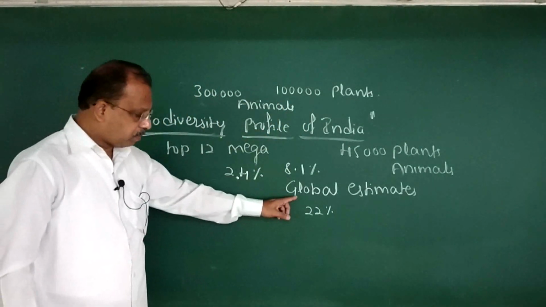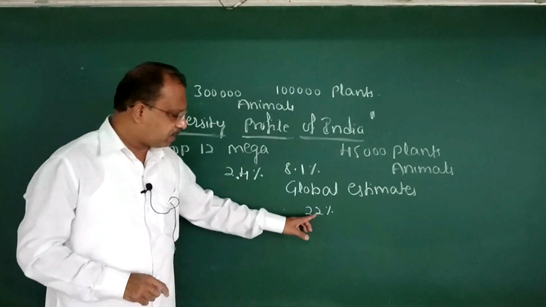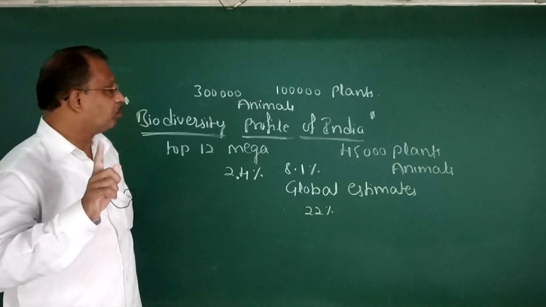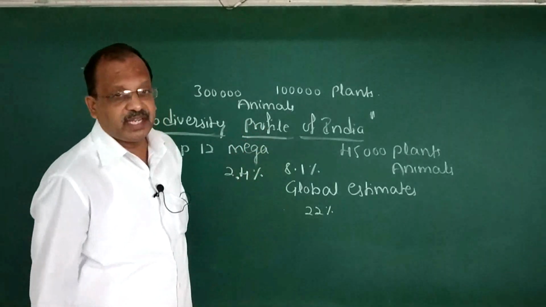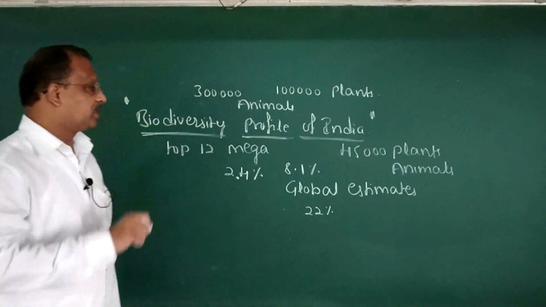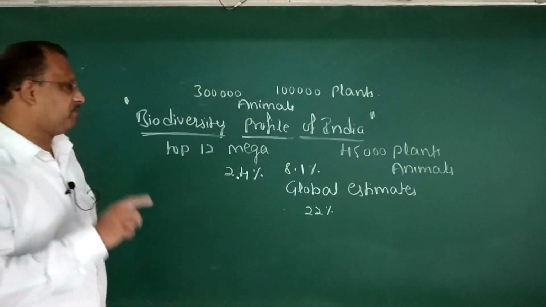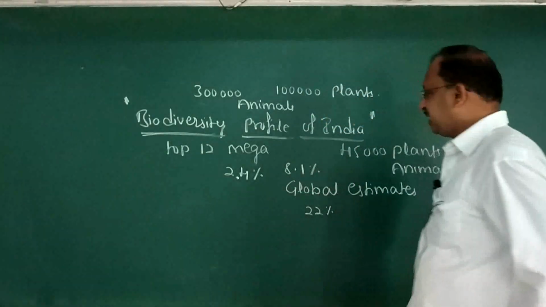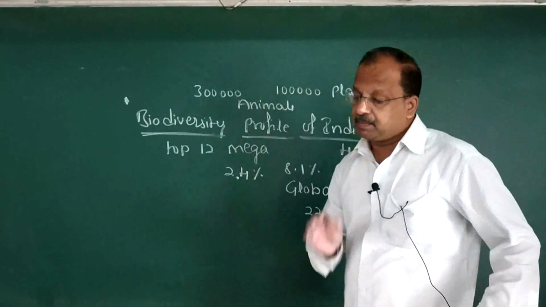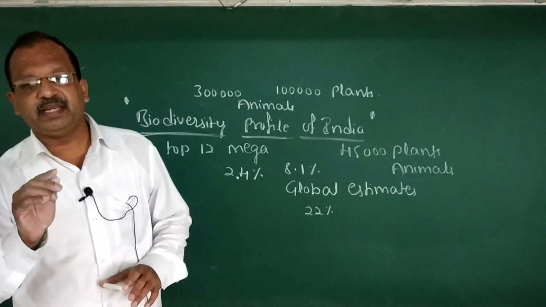According to Robert May global estimates, the plants and animals so far described is only 22%. But still many are waiting for you to discover. More than 1 lakh plants are there. More than 3 lakh species of animals are waiting for you to discover. So that ends biodiversity profile of India. You have to take care of these numbers. Okay? You have to remember numbers because that will play a significant role in your KCET and NEET examination.